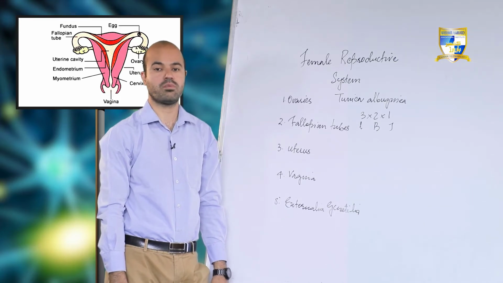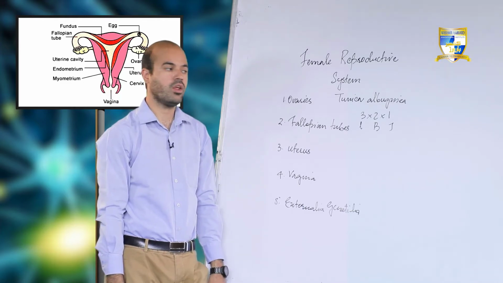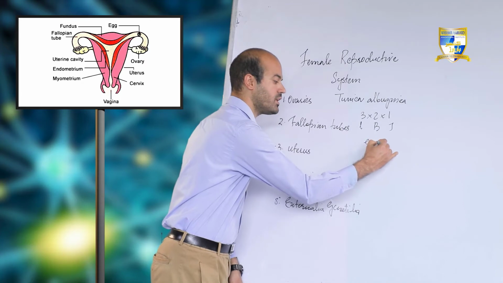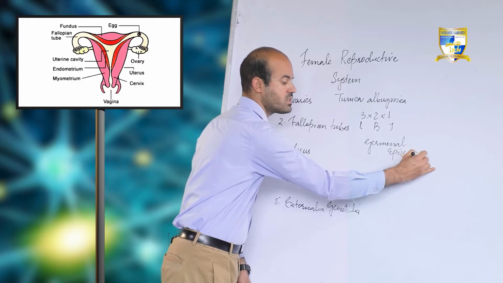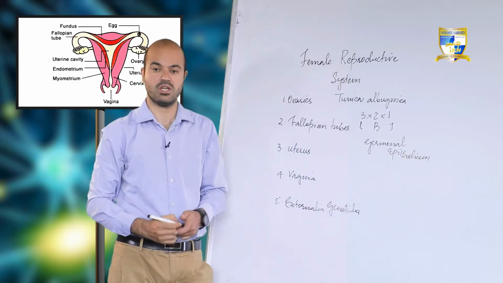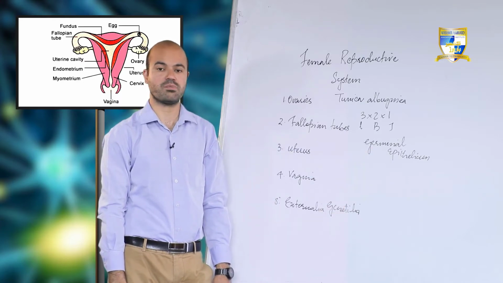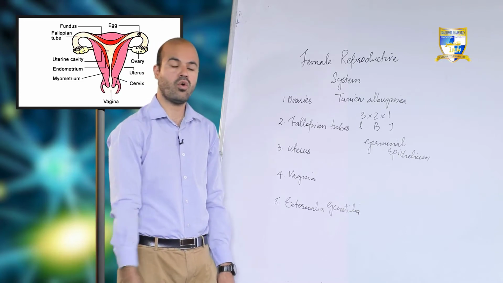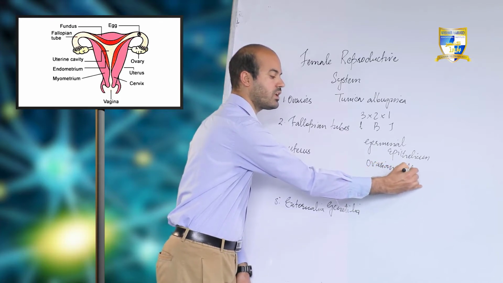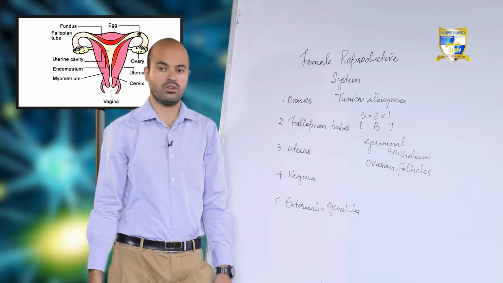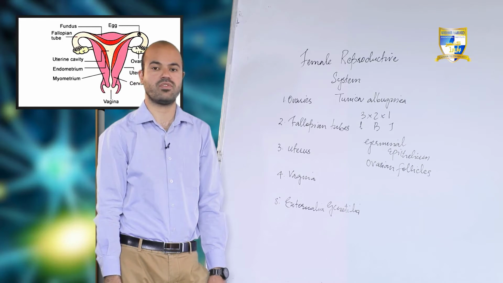Both the ovaries possess epithelium. Inside the connective tissue there is the presence of epithelial tissue, which is particularly called germinal epithelium. In this germinal epithelium there are structures which we call ovarian follicles. These are spherical structures present in the ovaries, and they are the main structures in which the female gamete ovum is present.